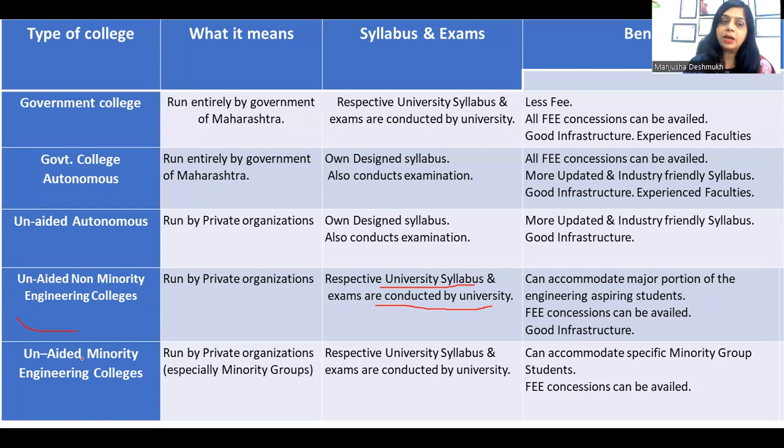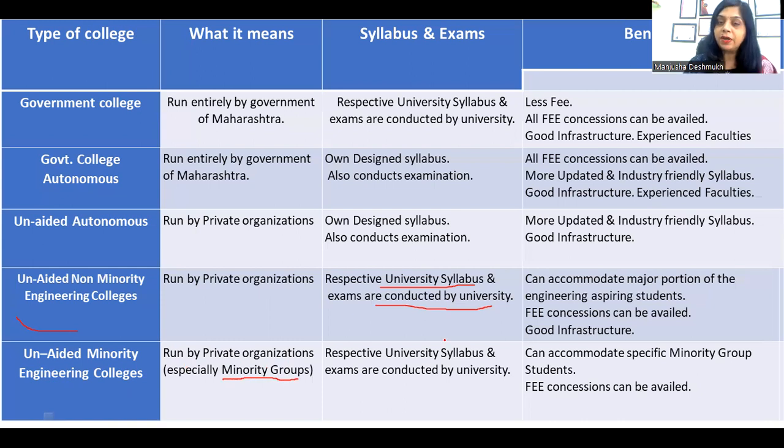Then next come unaided minority engineering colleges. These are again private engineering colleges, but these are minority. They are run by private organizations, but specifically by minority groups. You will find colleges run by the Christian minority or Muslim minority, like this.